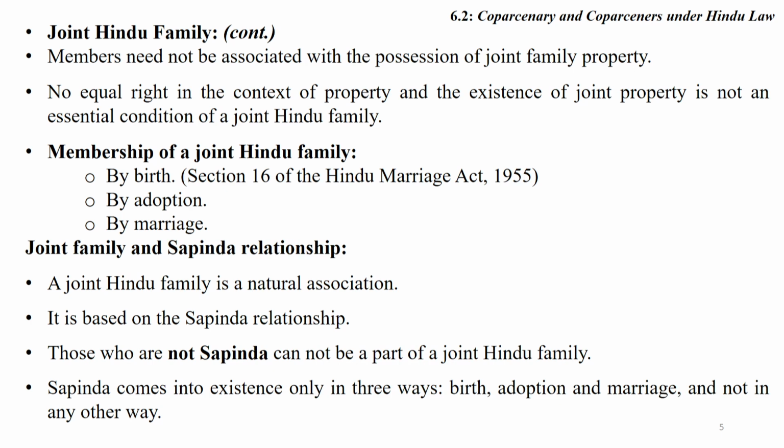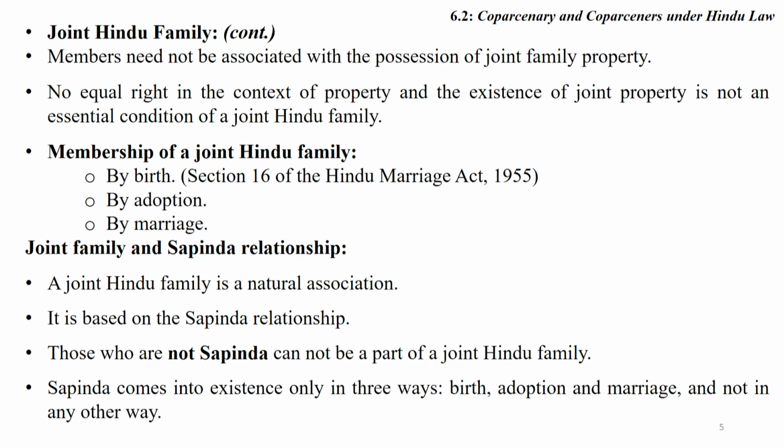By birth, and we also focus on section 16 of the Hindu Marriage Act, where the child of a void and voidable marriage is conferred legitimacy, friends. By birth, a person may be a member of a joint Hindu family, and also by adoption and by marriage.